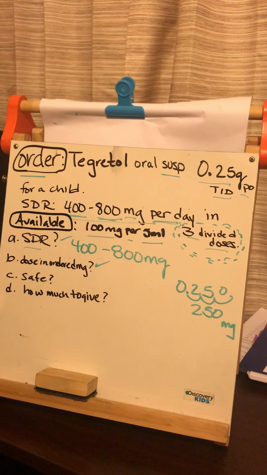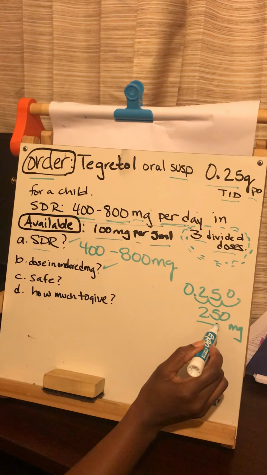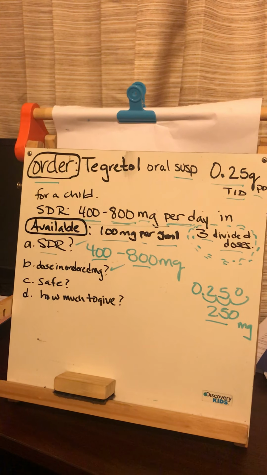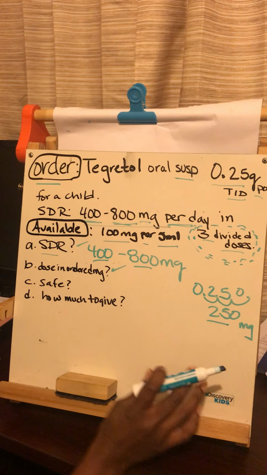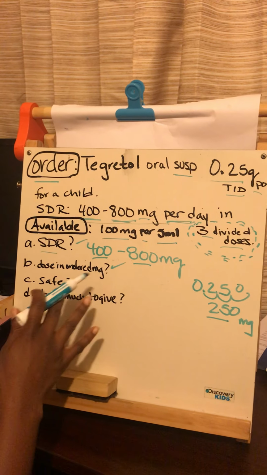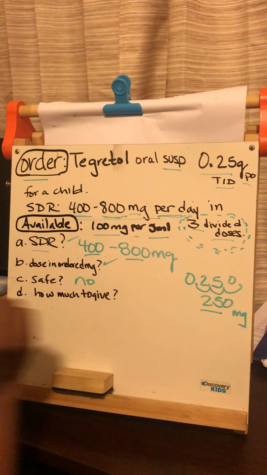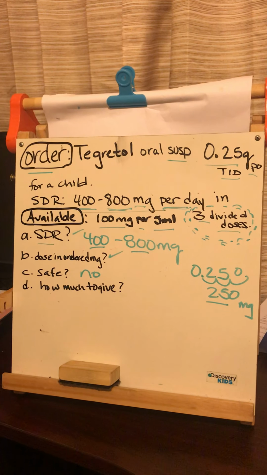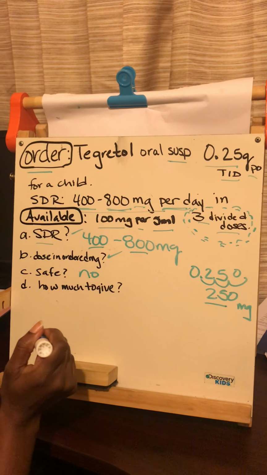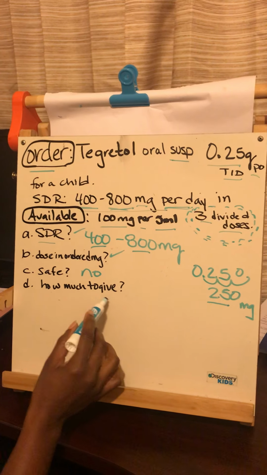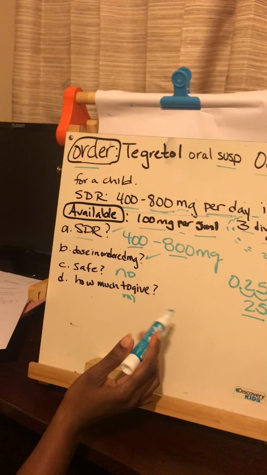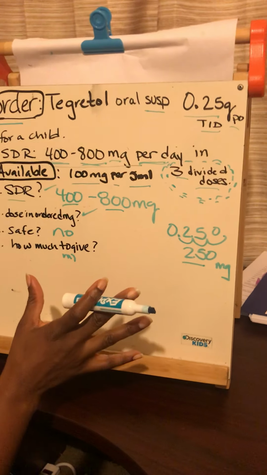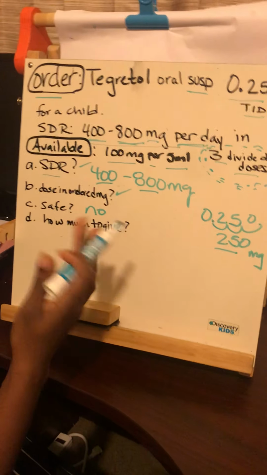Is this safe to give? This is what's ordered, 250 milligrams. The safe dose range is 400 to 800 milligrams. Is it safe to give? Remember when we talked about safety, that also means it's effective. So we will answer no, because if we give this, it's not going to be effective. So that's not safe. Then, how much to give? This would be in mLs when we ask how much to give, because we already know how much is ordered, which is 250 milligrams. But if we were to proceed to give, which we're not, how much would we give?